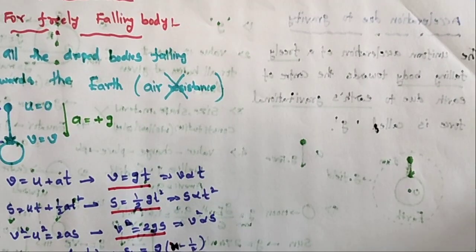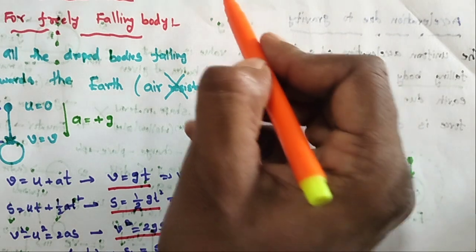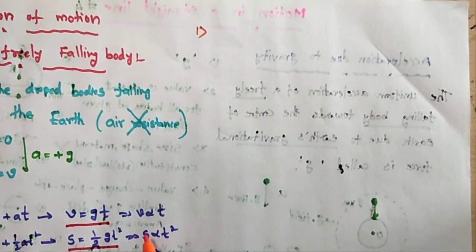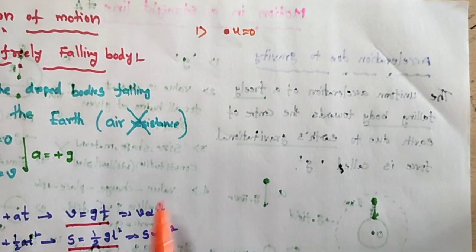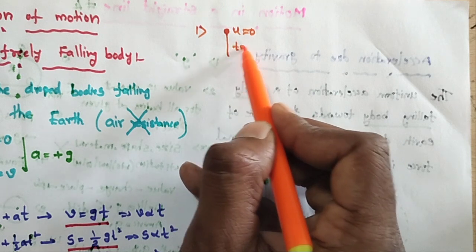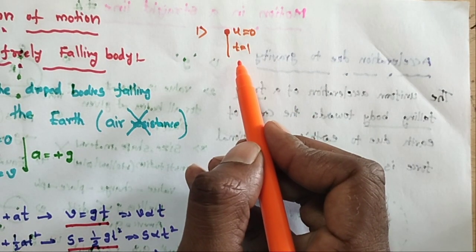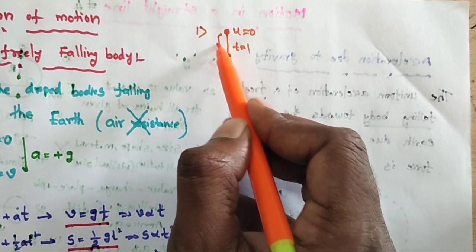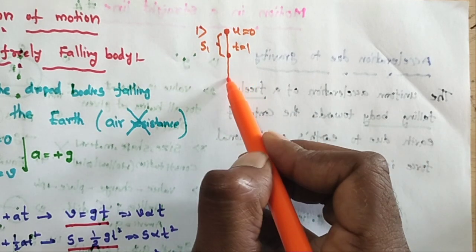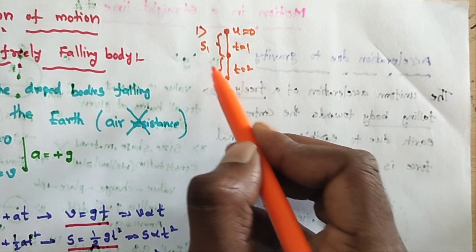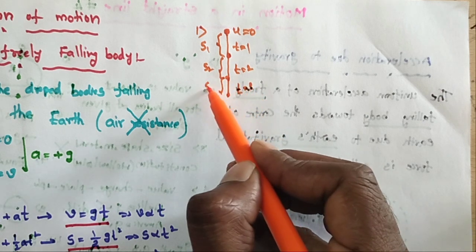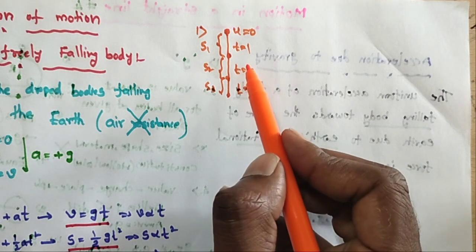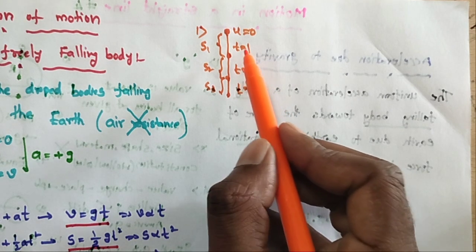So here let us take some applications. How to apply them? The first point: v is proportional to t. The initial velocity u is equal to 0. In 1 second, t is equal to 1 second, the object covers a distance s1. In 2 seconds, the object covers distance s2. In 3 seconds, the object covers distance s3, like this. So how do we calculate for a freely falling body?